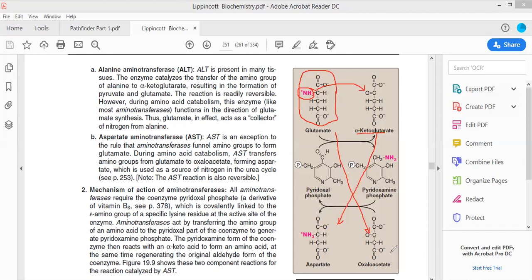Such types of reactions are called transamination reactions.